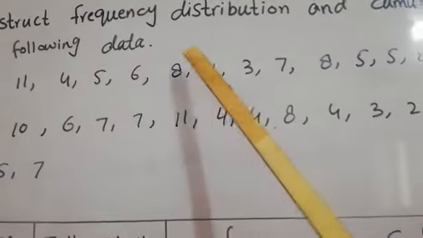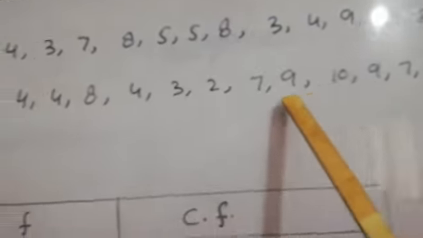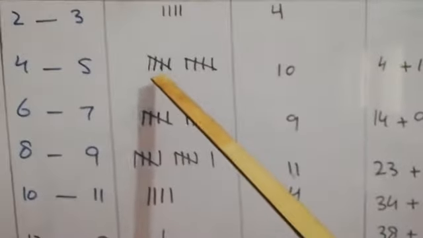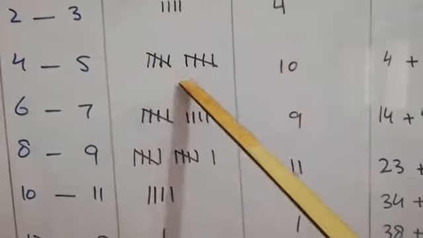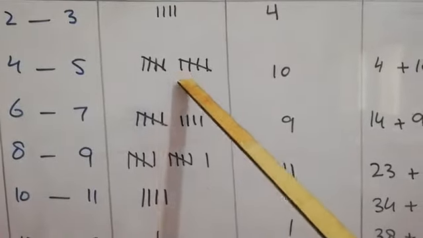Sorry, 1, 2, 3, 4, 5, 6, 7, 8, 9 and 10. There are 10 values present here. So we will write it. Achha, remember one thing. We will mark the 5th line like this, so it is very easy to count.